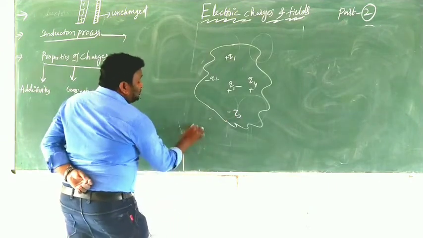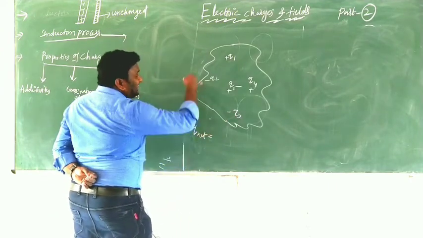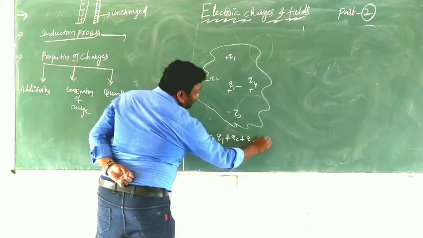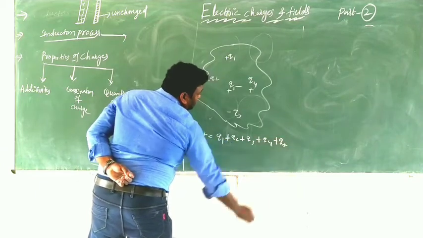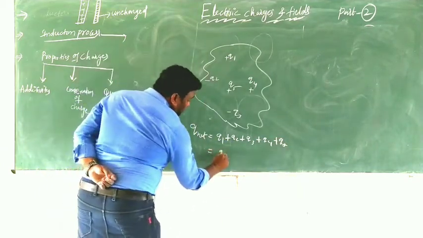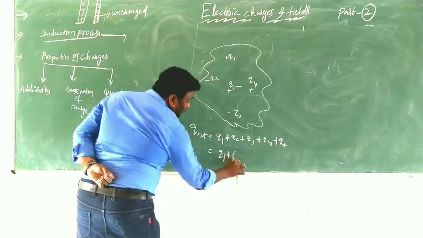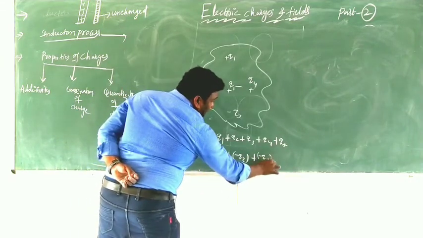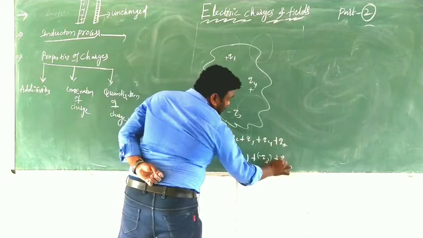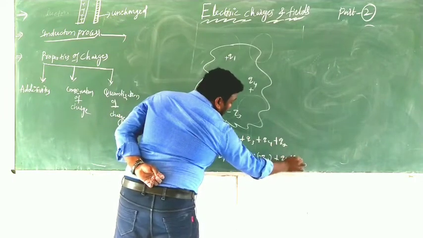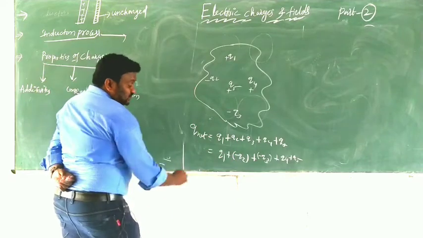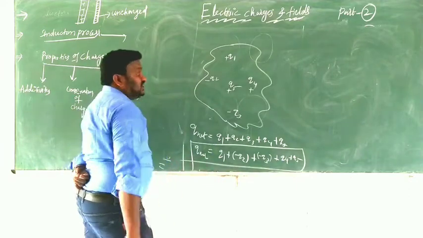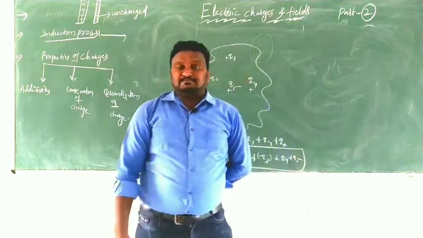Then the net charge of the region should be taken as Q1 plus Q2 plus Q3 plus Q4 plus Q5. That means I am writing like this: Q1 is positive, minus Q2, minus Q3, plus Q4, and finally Q5, that is also plus. So this is the expression for the net charge of that field or region.